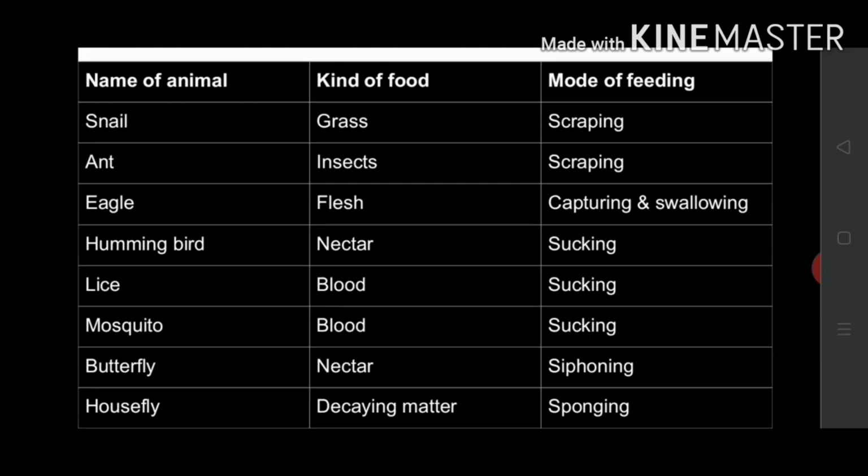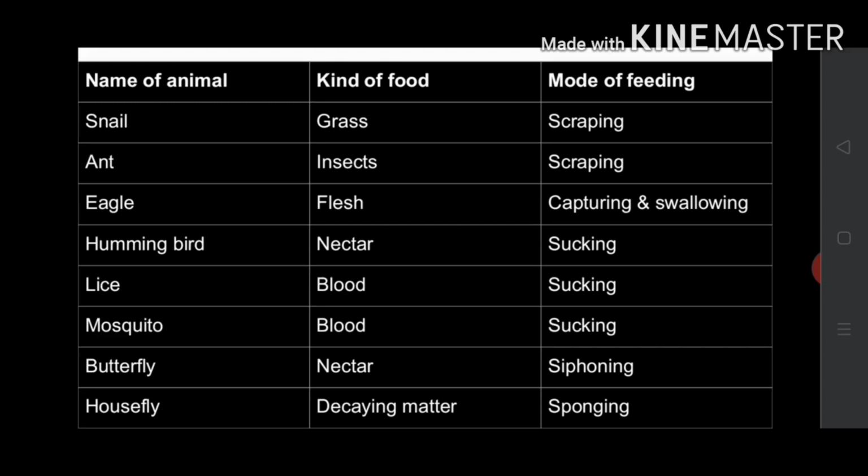The mode of feeding in eagle is capturing and swallowing. In the case of hummingbird, lice, mosquito, the mode of feeding is sucking. The mode of feeding in butterfly is siphoning. Siphoning is a mode of nutrition in which animals suck the food.